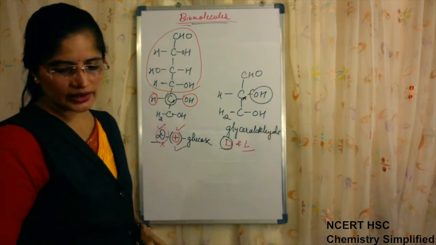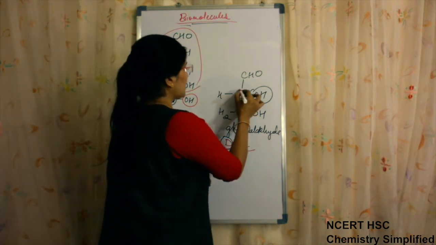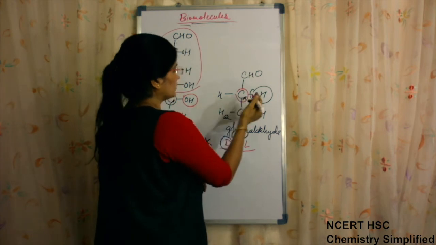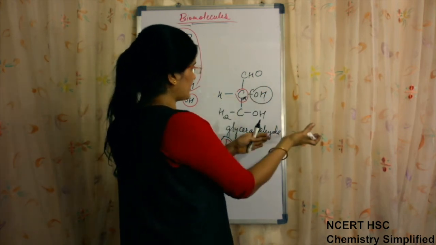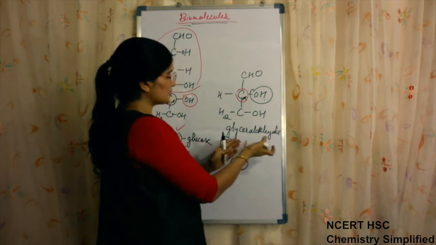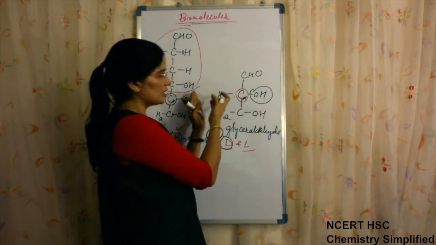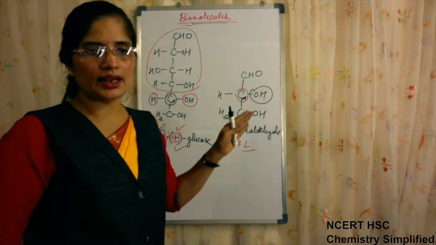This is just the configuration of the second carbon from the bottom, showing on which side the OH group is. If it is on the right hand side, it is known as D glyceraldehyde. If it is on the left hand side, it is known as L glyceraldehyde.